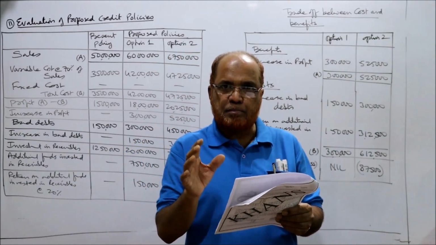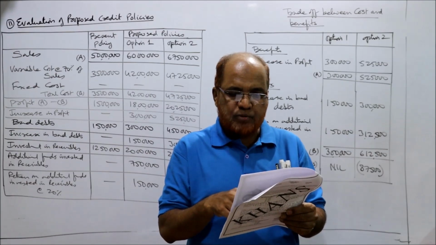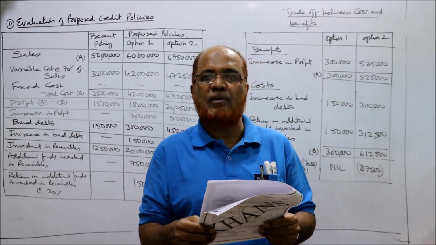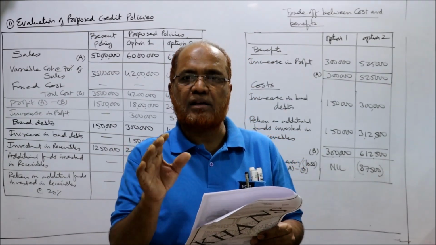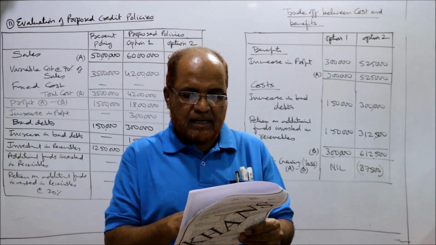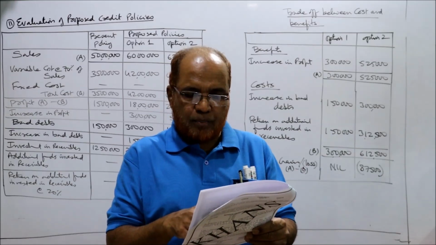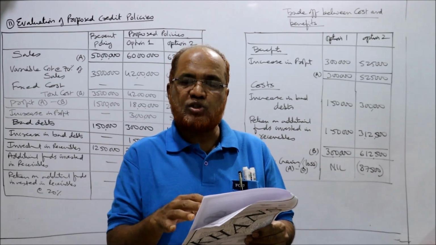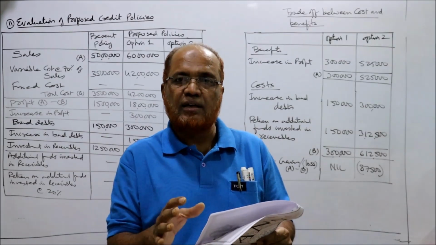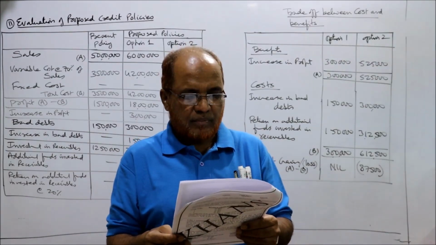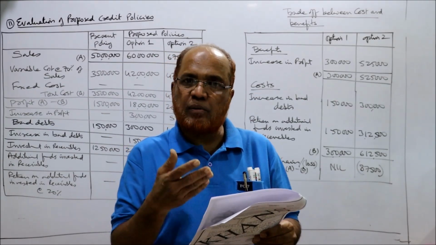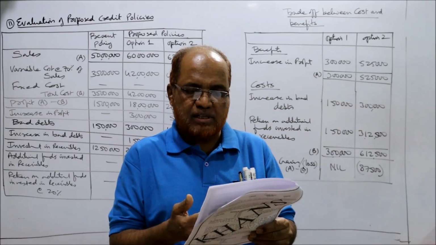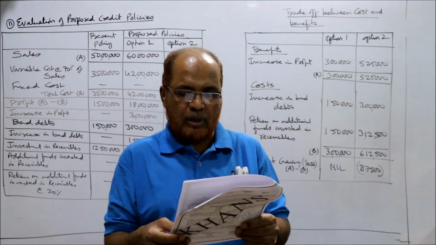Annual credit sales: present sales are 50 lakh, option 1 60 lakh, option 2 67 lakh 50,000. Account receivable, investment made in receivable: presently 12 lakh 50,000, in option 1 20 lakh, option 2 28 lakh 12,500. Previous problem में investment हम मालूम किए थे, लेकिन यह problem में दे दिया. Bad debt losses, previous problem we calculated, but here directly given. Presently 1 lakh 50,000, option 1 3 lakh, option 2 4 lakh 50,000.